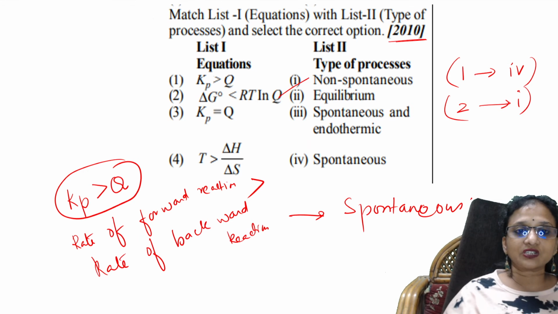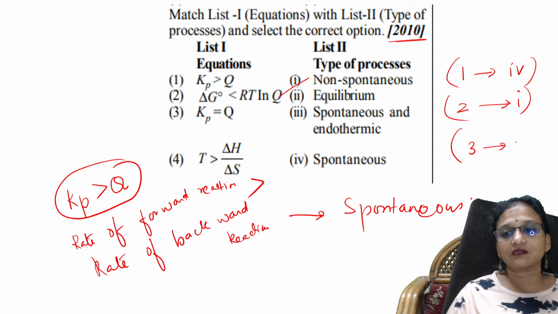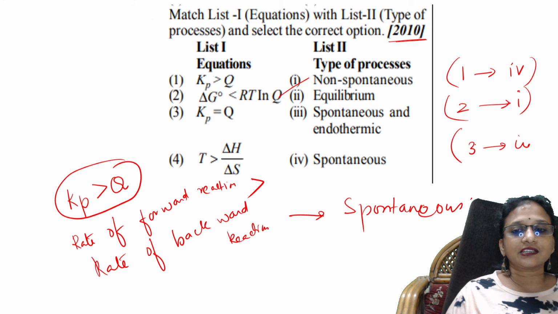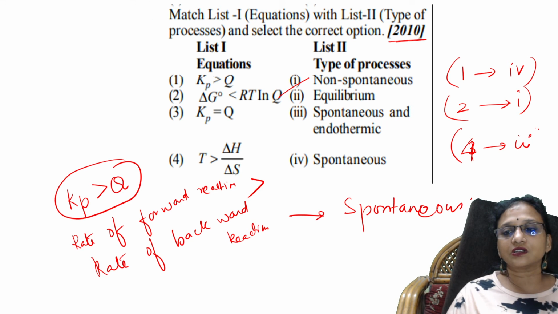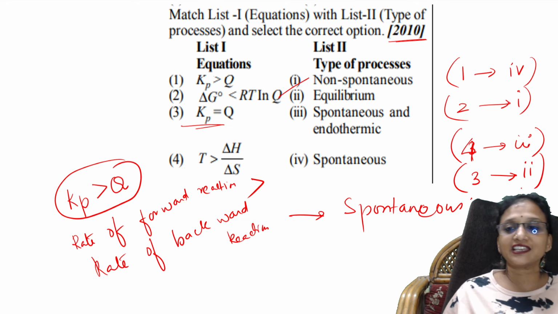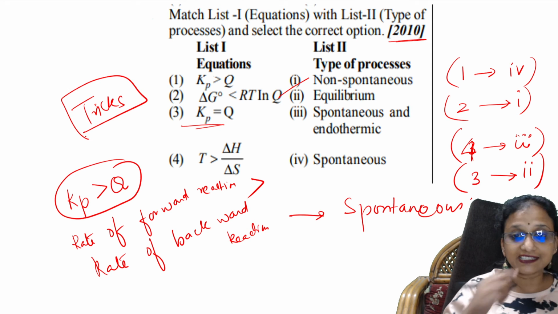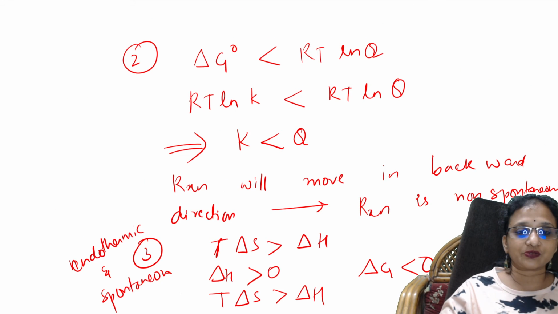Basically, go back to the question. So third one is equal to, yes. T delta S we have written. So fourth one is nothing but T delta S is greater than delta H. Fourth one is equal to third concept. Now what is left out? Third one is directly equilibrium. So that's one clue. Remember, these are all the tricks which you should remember. Easy. Done. Next question, students.